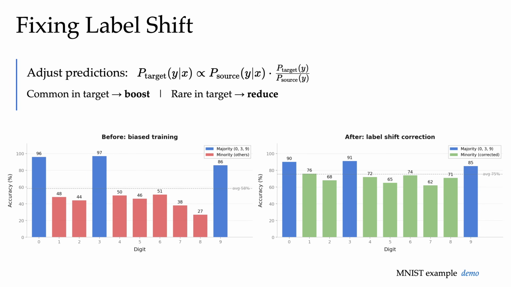So that ratio, P of y under target versus P of y under source, is going to evaluate to a number greater than 1. So effectively, the predicted probability for class digit number 2 is going to be higher thanks to this correction.